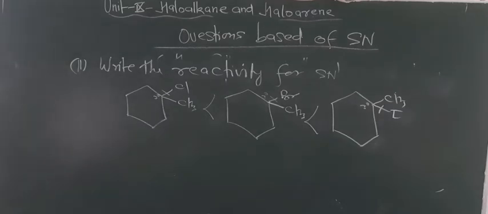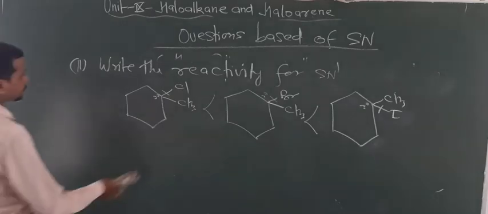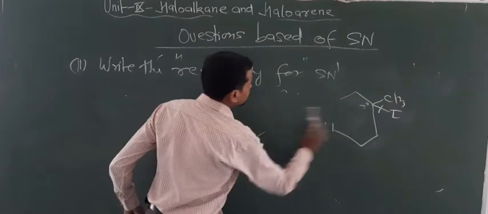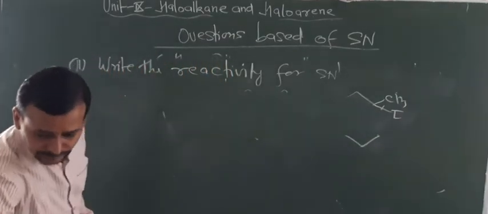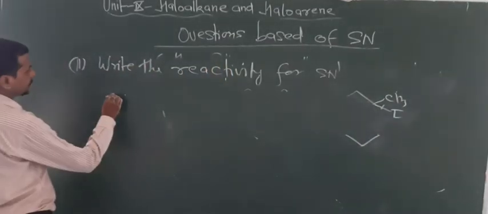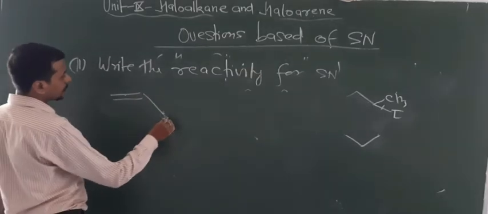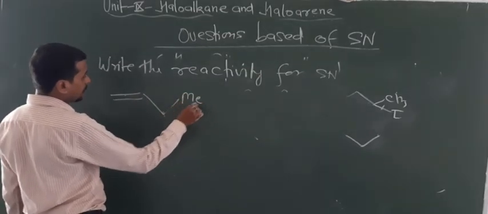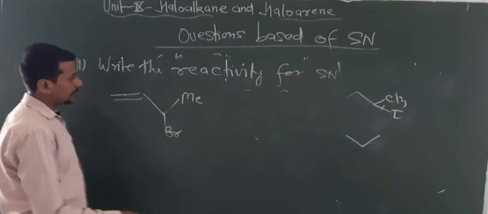Now some more questions may arise for the reactivity order. So look the conditions. Again here this type of question may be given. Double bond Me and Br.